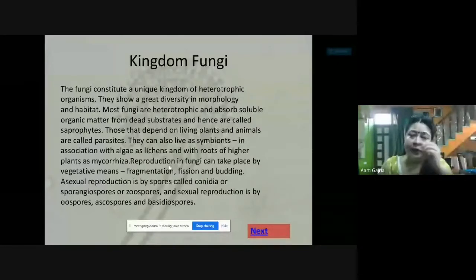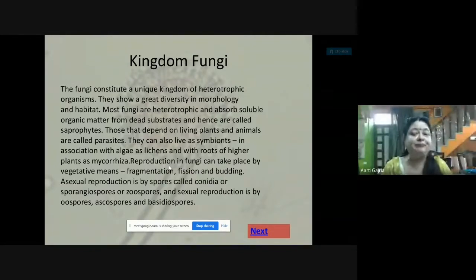So in mycorrhiza also, the fungus is taking the food from the roots, and it is providing the essential minerals to the roots. It is absorbing water and essential minerals for the roots of the higher plants.